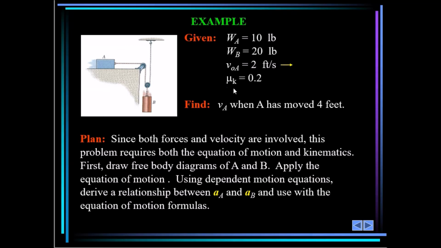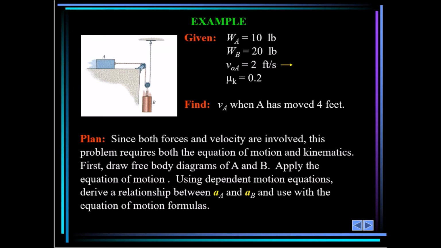And it also tells us that we have a coefficient of kinetic friction here, mu sub k, which is between block A and the surface here, of 0.2. Now they're asking us to find VA, the velocity of A, when A has moved a distance of 4 feet.